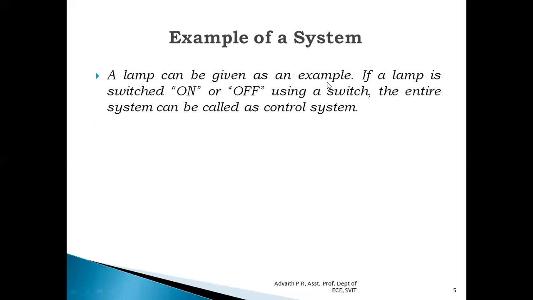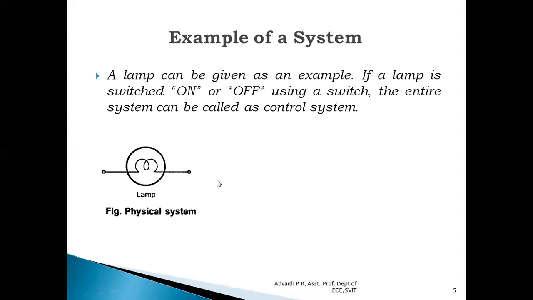A lamp can be given as an example of a physical system. If a lamp is to be switched on or off, we have to employ a switch. If we employ a switch to control the state of the lamp, whether to turn it on or turn it off, then the entire system can be called a control system. Essentially, a lamp is nothing but a physical system, but when the lamp is accompanied by a supply and a switch, then that becomes a control system. So this is a major difference between a physical system and a control system.